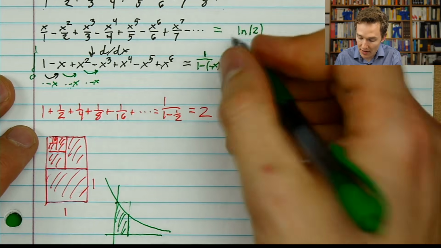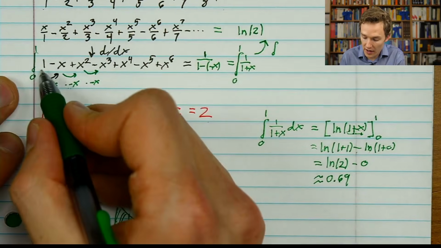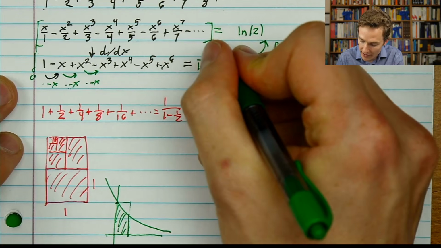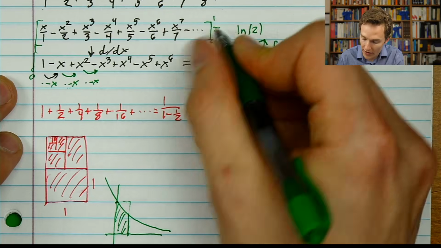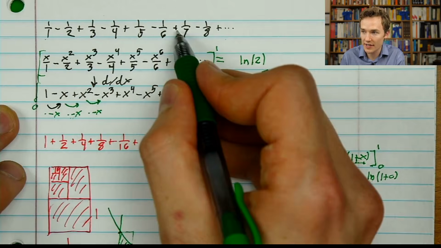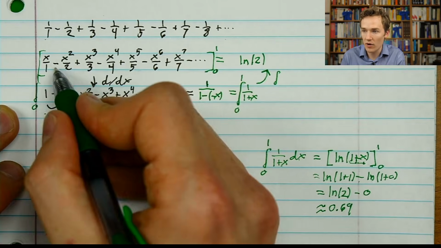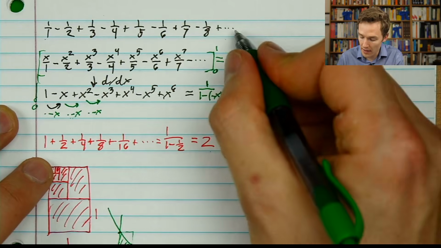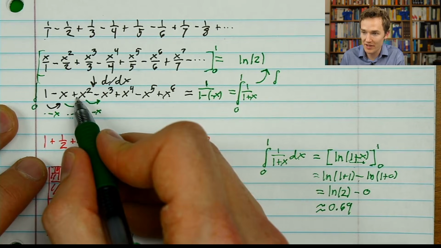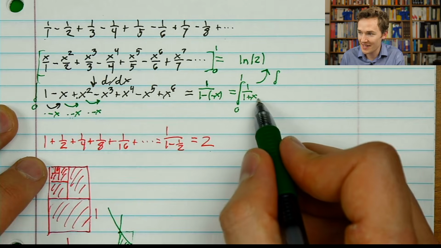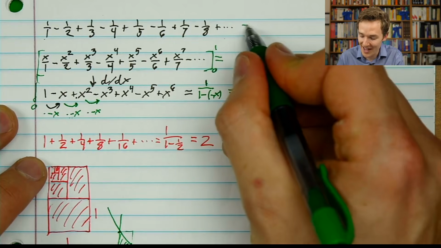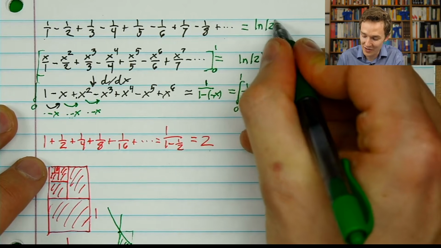But on the other hand, if I picture taking my antiderivative and getting this whole sequence here and evaluating it between 0 and 1, what I'm doing is plugging in the number 1, which gets me my alternating sequence. Then I'm subtracting off the value at 0, which when I plug it in just gets 0. So evaluating this at 0 and 1 is the same thing as integrating the bottom expression from 0 to 1, which is the same thing as integrating 1 over 1 plus x from 0 to 1, which is the same thing as natural log of 2. And hence that whole top thing ends up being the natural log of 2.